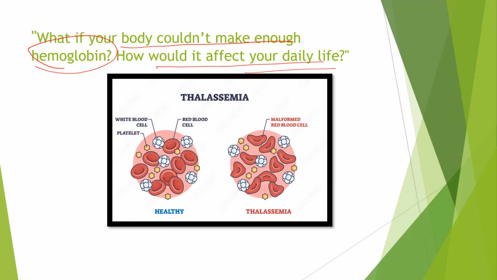What are the things that happen if we do not have an adequate amount of hemoglobin, why is it happening in our body, and why are the red blood cells malformed during this disease? All this we will discuss in today's episode. So don't skip in between and stay tuned till the end. Okay, let's get started now.